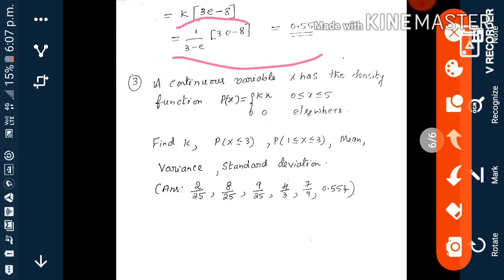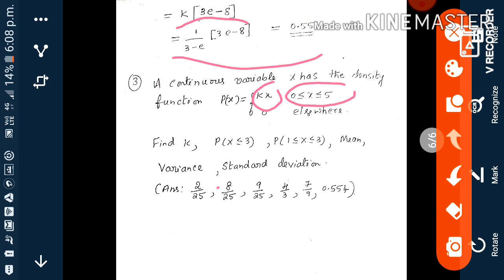Next, the third problem. A continuous variable x has a density function p of x equal to kx for 0 to 5, otherwise 0. So find k, p of x less than or equal to 3, p of x between 1 and 3, mean, variance, and standard deviation. It is similar to the previous problems. Here from 0 to 5 it is kx, otherwise 0. So we have to take 0 to 5.